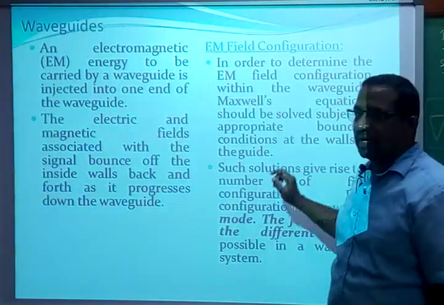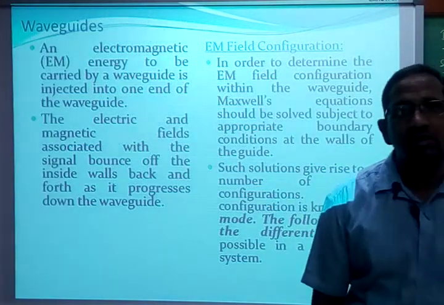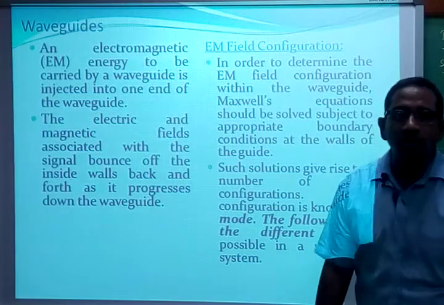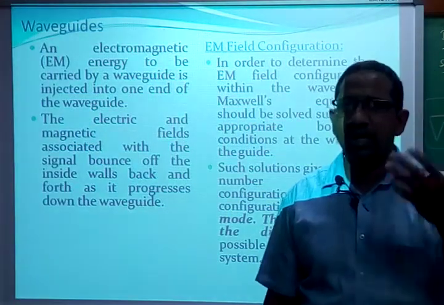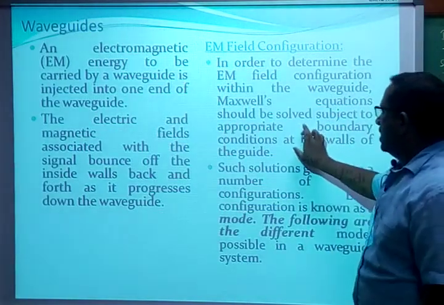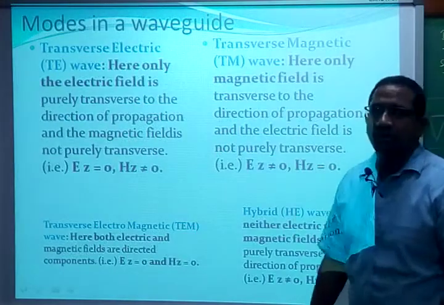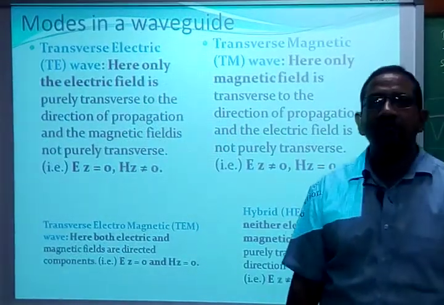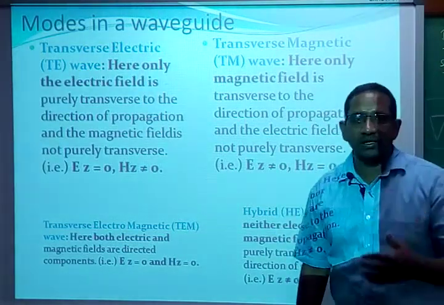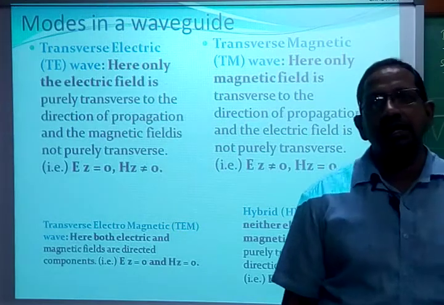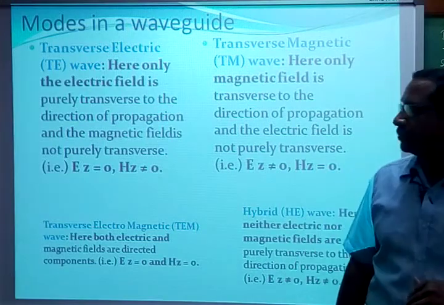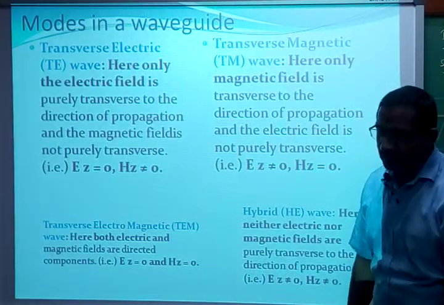Now, we cannot see EM waves, just as we cannot see the coronavirus, but they are very high frequency waves, more than 3 GHz. That is why we have to understand the configurations of the wave that can be transmitted through a waveguide. A waveguide can transmit either an electric field or a magnetic field. The other field is generated by a transmitting antenna as part of the EM wave, so we don't bother about that. So there are various modes of operation.